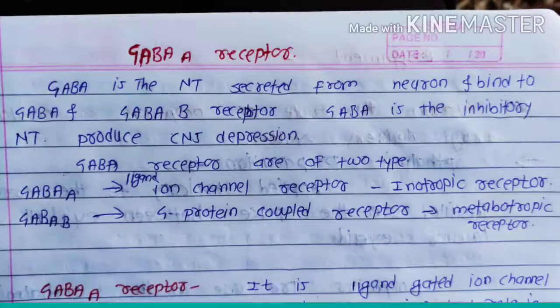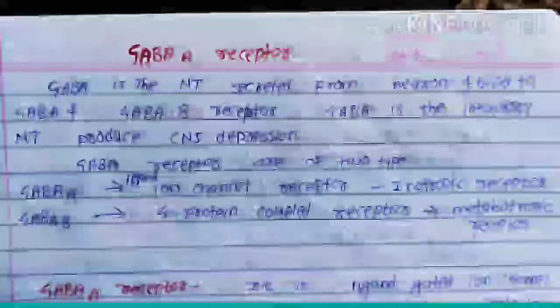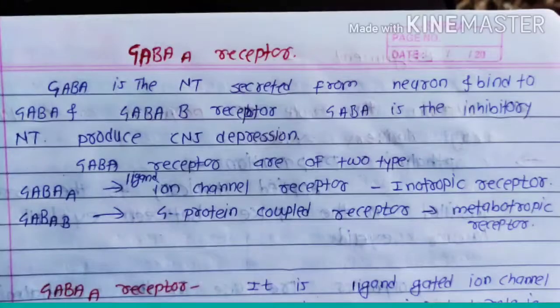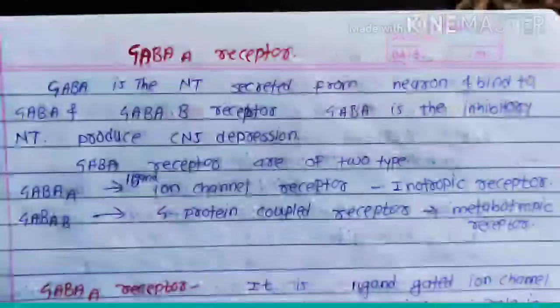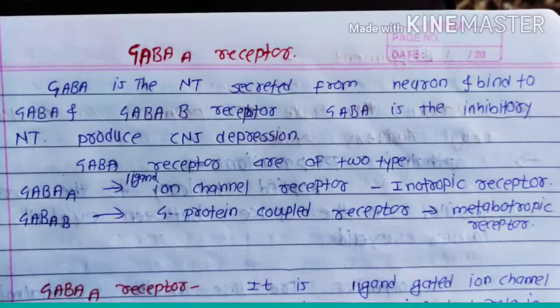The ligand for the GABA A receptor is gamma aminobutyric acid, that is our GABA. So friends, GABA A receptor is a ligand gated ion channel receptor and is also called the inotropic receptor. We already know the common name of the receptors, that is, the ion channel receptor is also called the inotropic receptor.